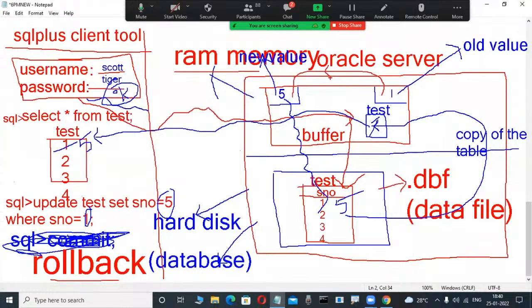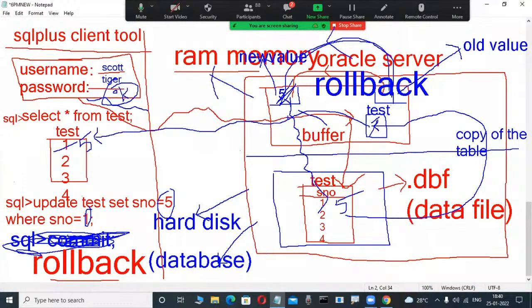Rollback is nothing but undoing the transaction from memory. It works in memory only. The rollback command works in memory, undoing the transaction from memory. Rollback means cancel only, same like undo, same like Ctrl+Z in Windows Word. Now this 1 is automatically transferred into the 5 place. That's why 1 only. Again 1 is coming or not? Yes. That's why rollback means undo the transaction from memory, not the disk.